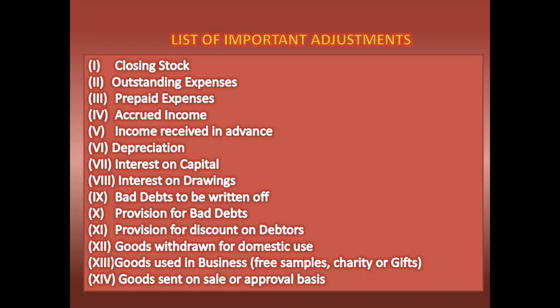Suppose we are paying any interest on bank loan or interest to debenture holders, paying dividend to equity shareholders and preference shareholders, making provision for tax, or paying income tax or any tax, all these items will come in the profit and loss adjustment account. And if we are giving any interest on capital to partners, salaries to partners, or interest on drawings, those items will also be written in the profit and loss adjustment account. So this is the extension of the profit and loss account.